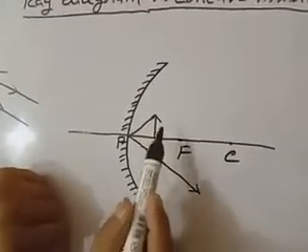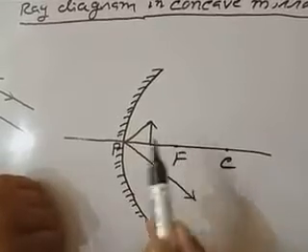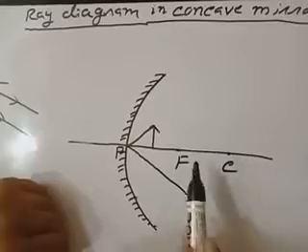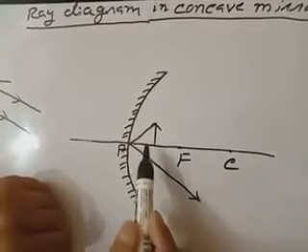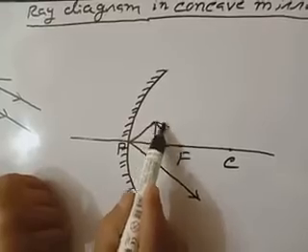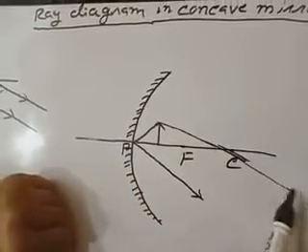And second, I have already told, if the object is towards the mirror and the principal focus is beyond the object, then the second ray will pass through the center of curvature. Here the second ray is passing through the center of curvature.